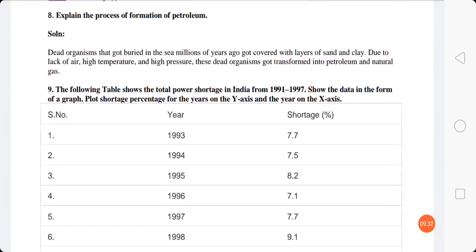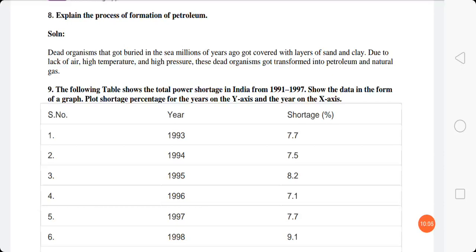Now, question number 8, explain the process of formation of petroleum. So how is petroleum formed? You need to answer that. Dead organisms that got buried in the sea millions of years ago got covered with layers of sand and clay. Before millions of years, the dead organisms got buried under the sea, and above them layers of sand and clay kept forming.